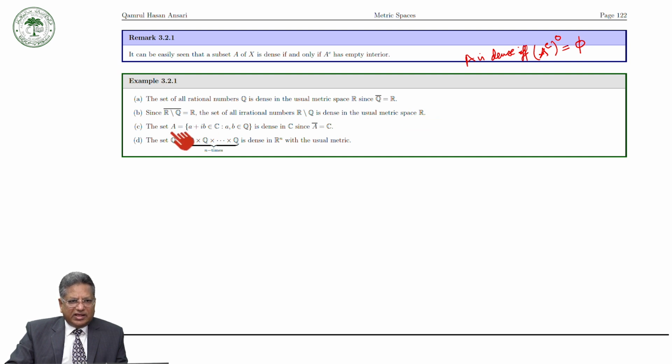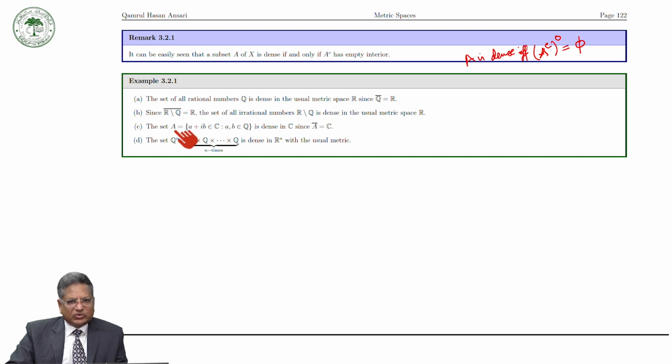Now the set A, which consists of a plus ib, is a subset of complex numbers, where a and b are rationals.